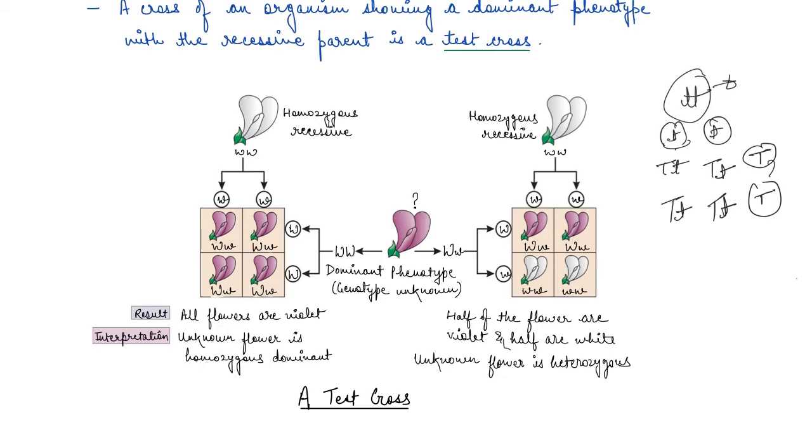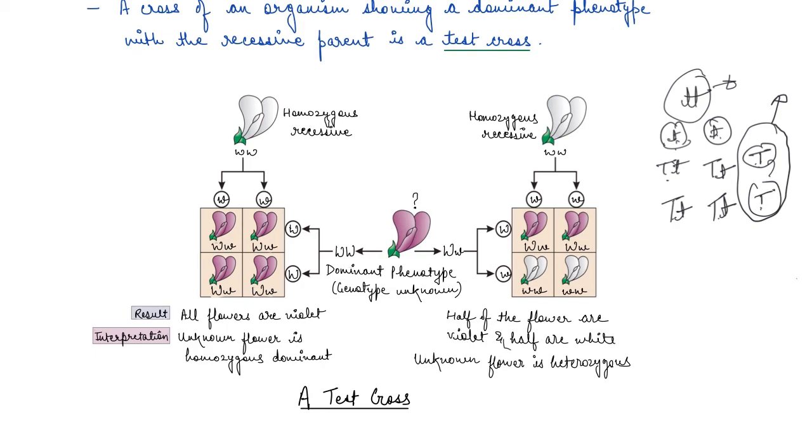So if I cross it with a tall gene, again this will be there, this will be there. So now I know that the other parent is a homozygous dominant one, right? Through this we can identify one of the parents as well if we know the genotype of the progeny, right? So this is known as the test cross.